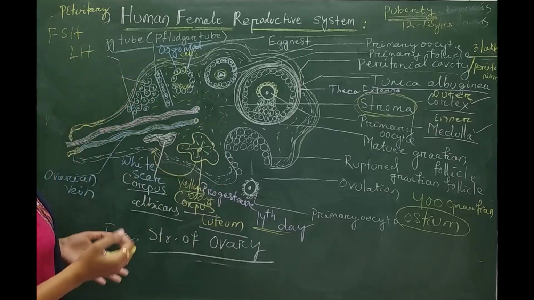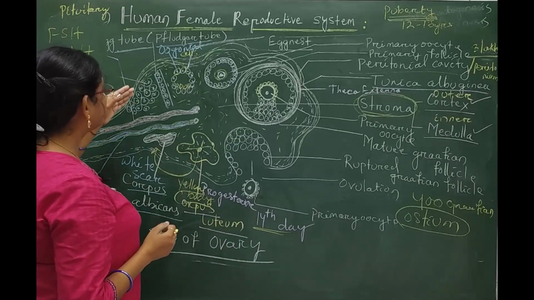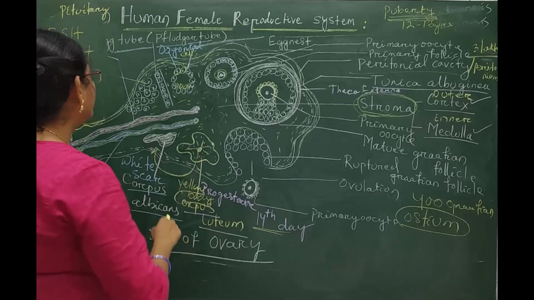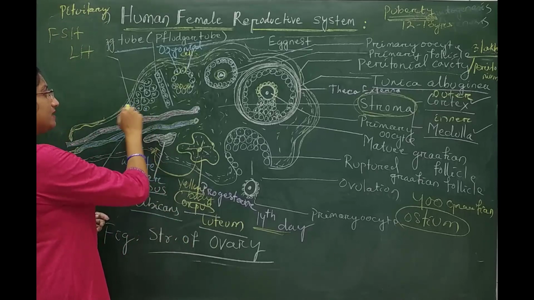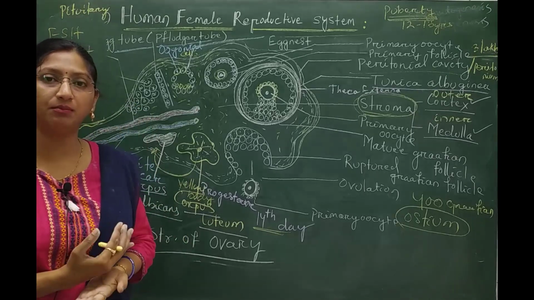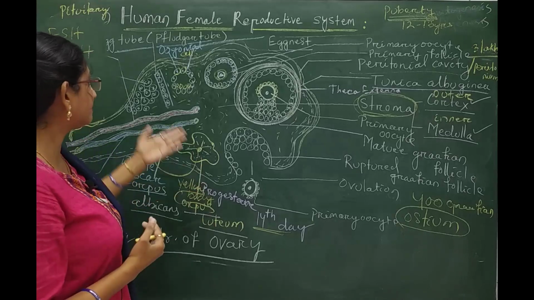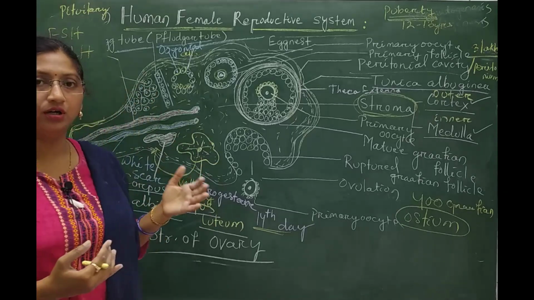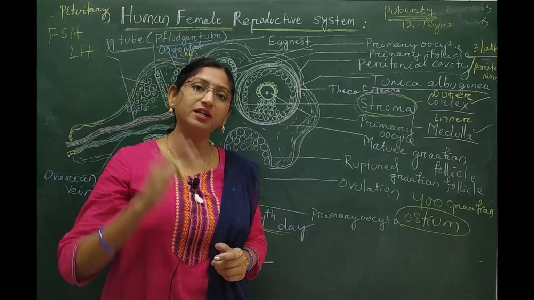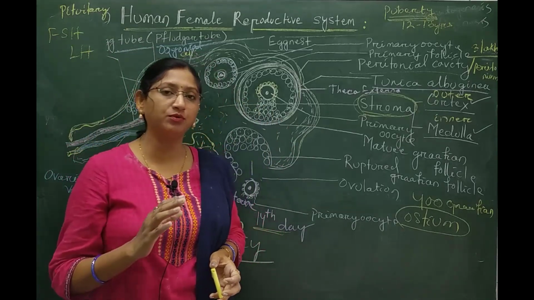In the germinal epithelial layer, or the cortical layer of the ovary, the primordial germinal cells divide mitotically to produce a large number of oogonial cells, and this phase of oogenesis starts from the embryonic life of the female fetus.